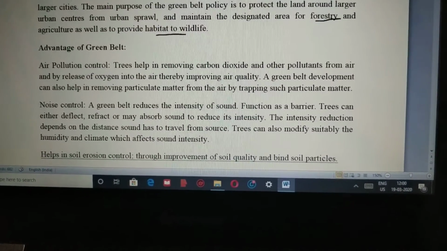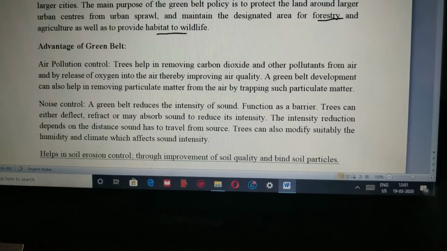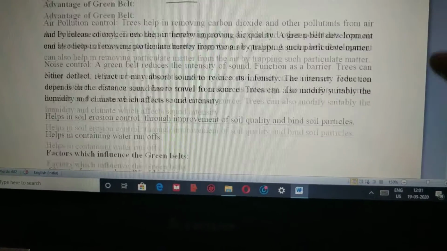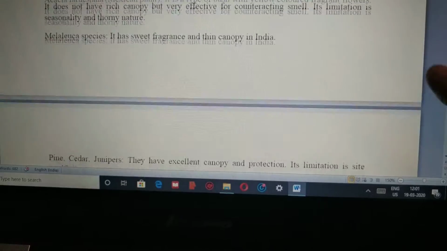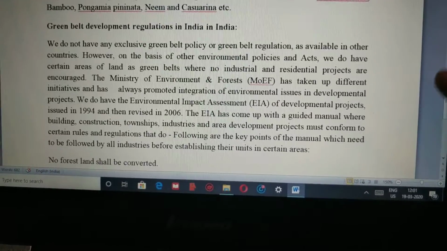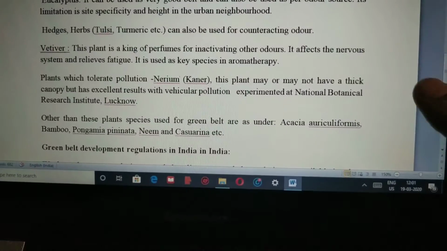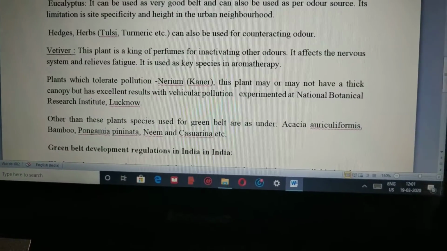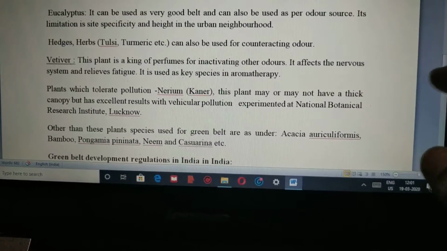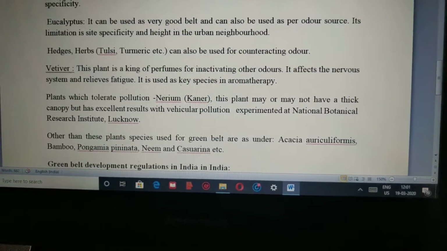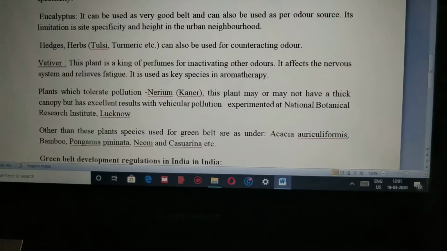India does not have a policy yet, but EIA and MOEF are trying to help convert much of the green belt area. Majorly in India we use plants for green belts such as kanher, neem, tulsi, turmeric, which are herbs, shrubs and bushes.